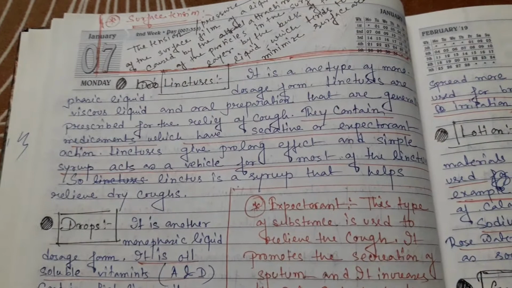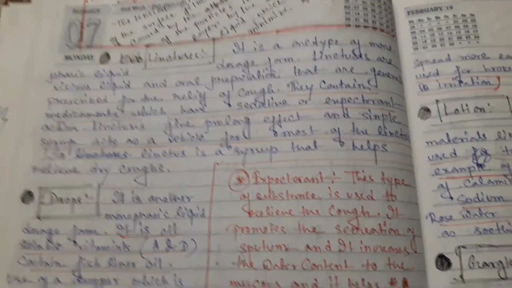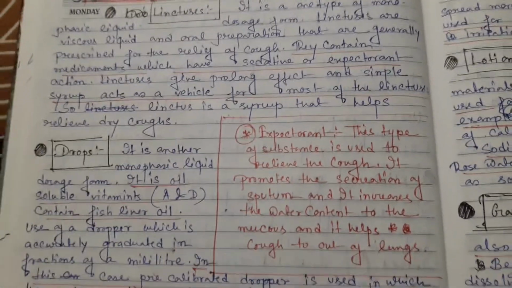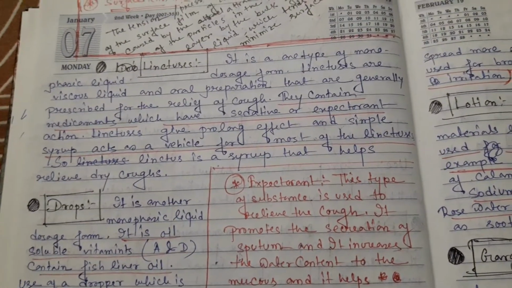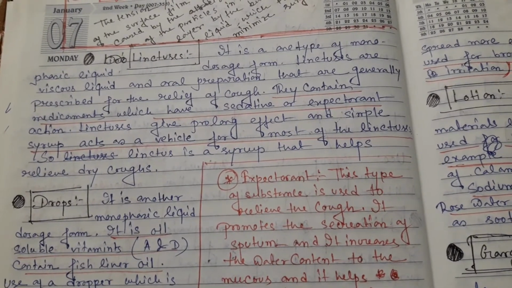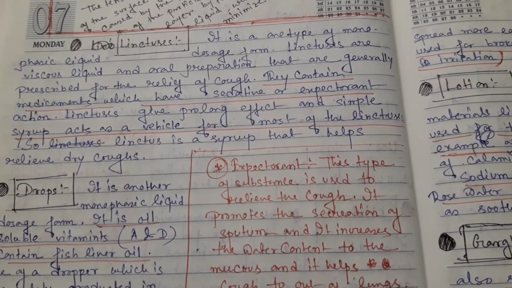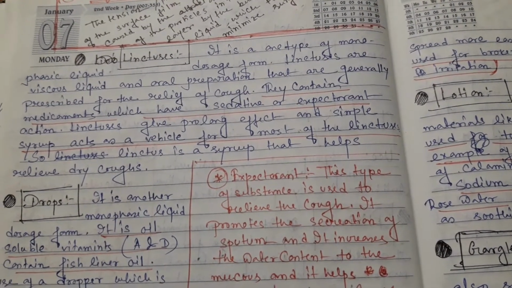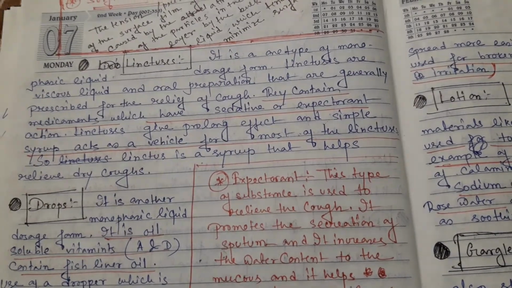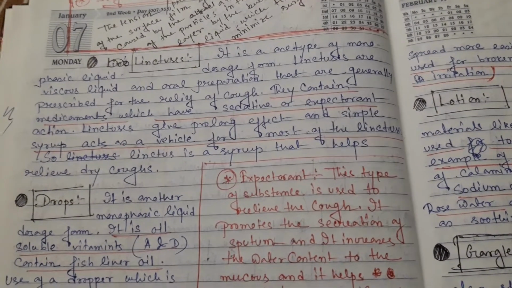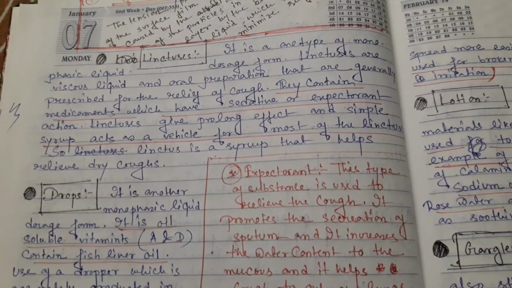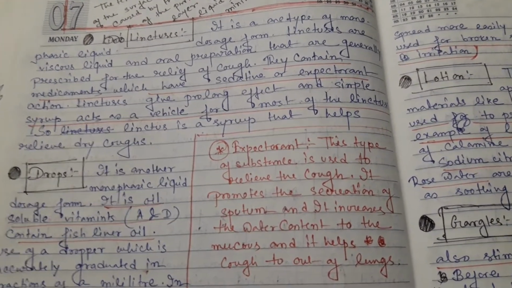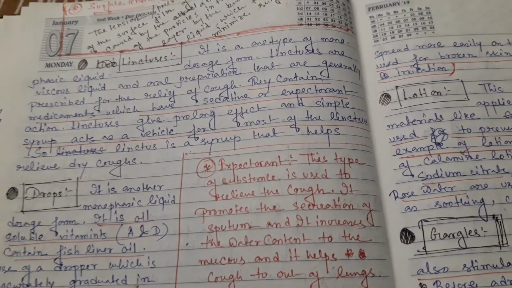Next, linctus. What do you mean by linctus? It is one type of monophasic liquid dosage form. Linctus is a viscous liquid oral preparation that is generally prescribed for the relief of cough, and they contain medicaments which have sedative and expectorant action. Linctus gives a prolonged effect, and simple syrup acts as a vehicle for most preparations of linctus.